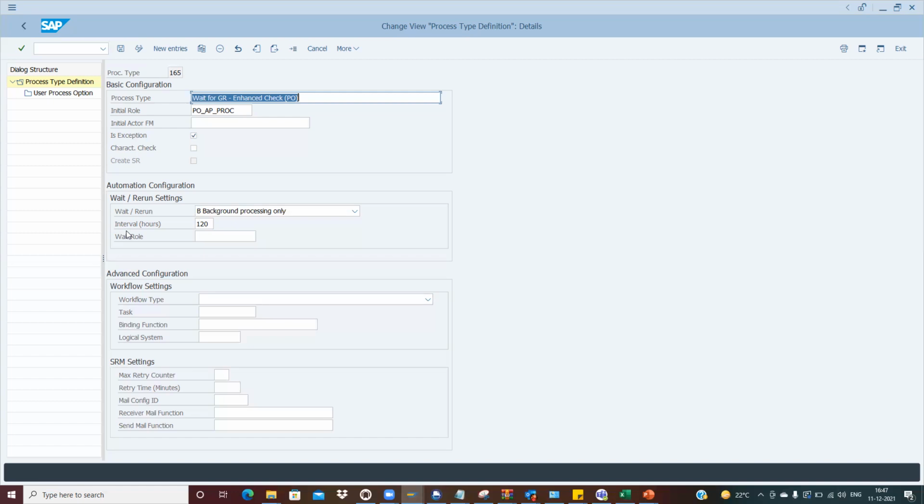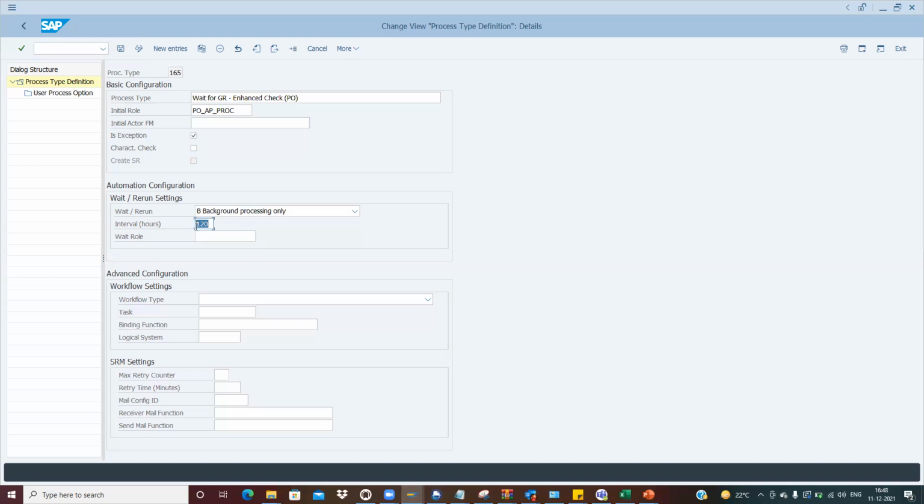Right. So what happened basically? Here the AP team was processing the invoice, but the GRN has not been done in the system, right? It cannot be put in the AP team's workflow every time, because it is the requester who needs to perform the GRN in the system. Since the AP team has received the invoice, they need to process the invoice further. So this is the wait time of 120 hours, so that is 5 days.